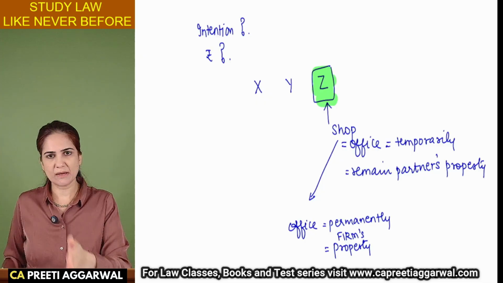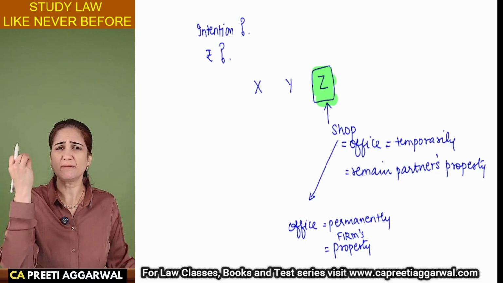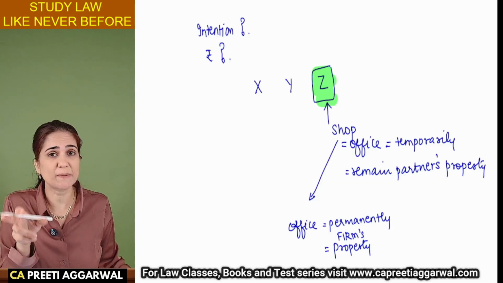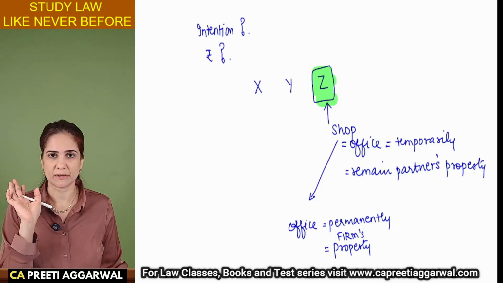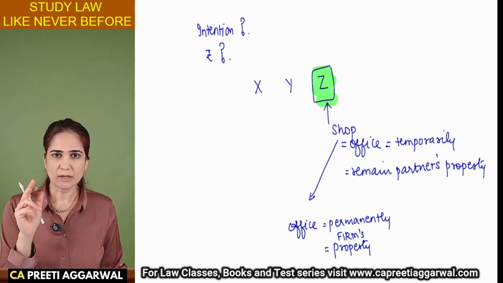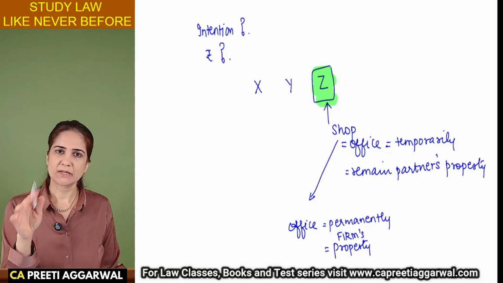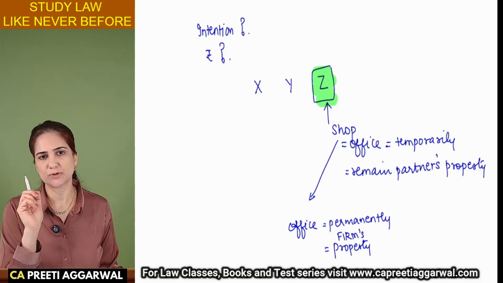So see the intention and see who is giving the money. If the firm is paying, the name does not matter. Even if we buy it in the name of the partner, it doesn't matter. Who is paying the money? The firm is paying the money. It is the firm's property. If the partner is paying money, it is the partner's property. But intention also matters.